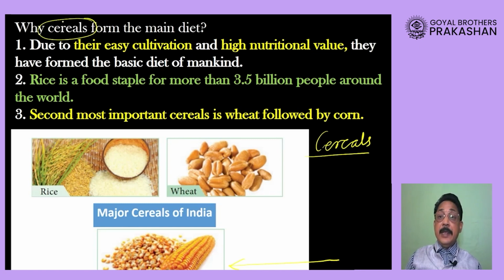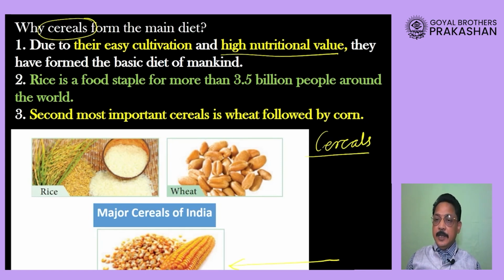They are the main part of our diet. The reasons are they can be cultivated easily, and second, they provide a huge amount of energy. That means their nutritional value, the value that decides the quantity of energy that we obtain, is very very high from cereals, and that is why cereals are consumed as main foodstuff.